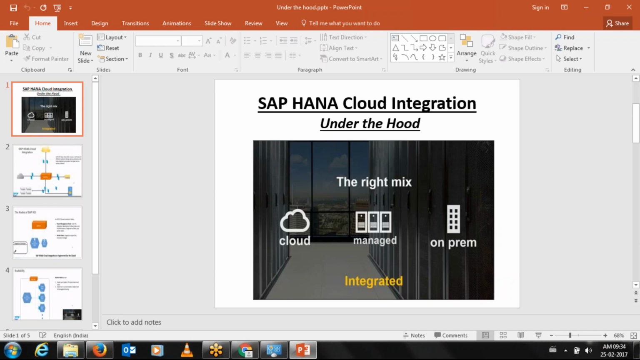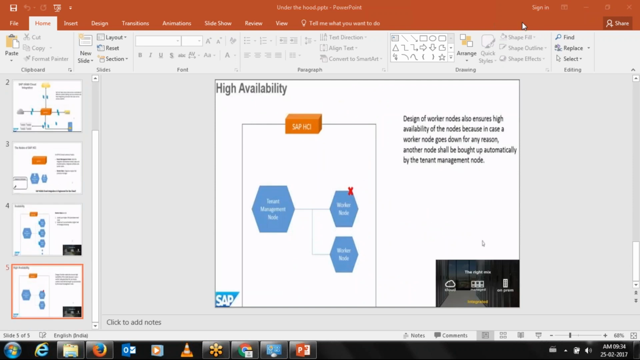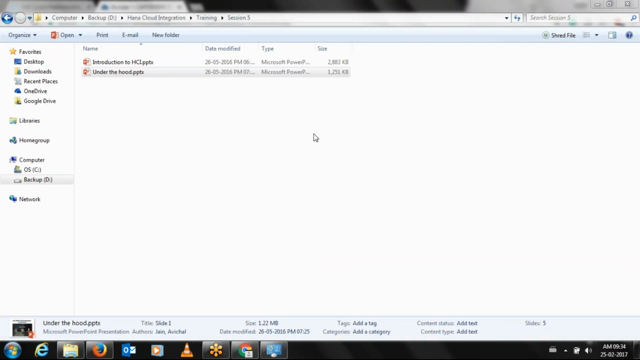We are provided with the configuration with high availability and scalability, and this is the tenant management node. We will see what the management node is and how we do the configuration in Eclipse. Those node explorers and all those things I will show you in Eclipse in tomorrow's class.